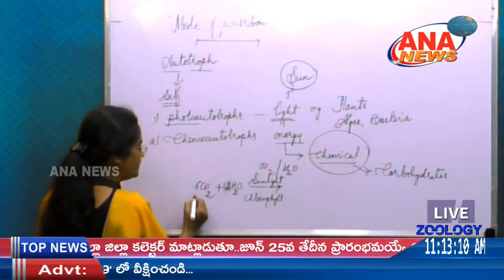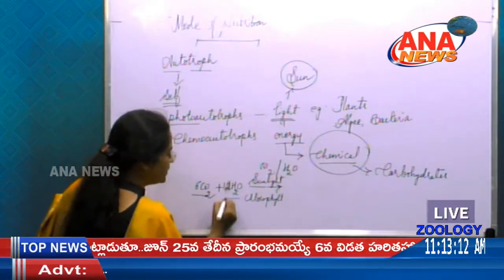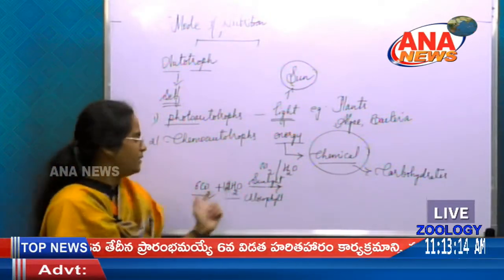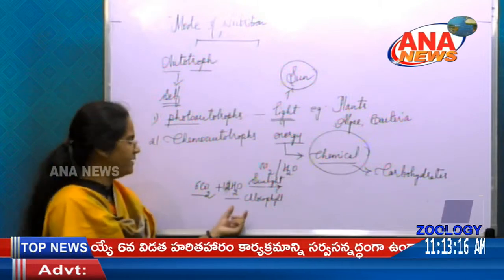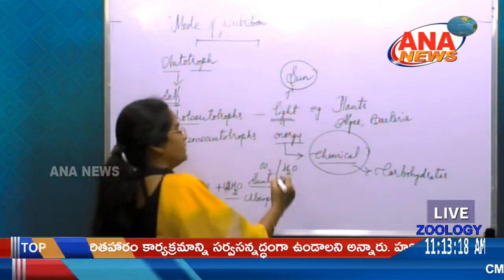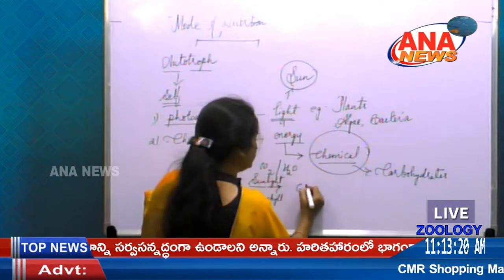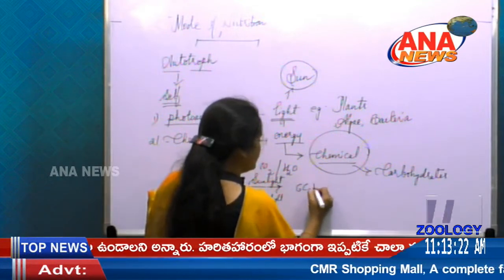The carbon, hydrogen and oxygen obtained from carbon dioxide and water molecules are converted into the energy source, that is glucose.